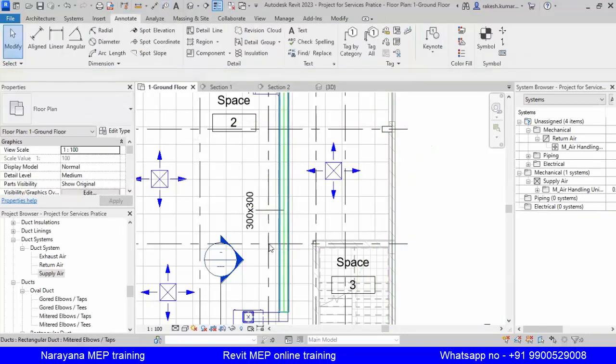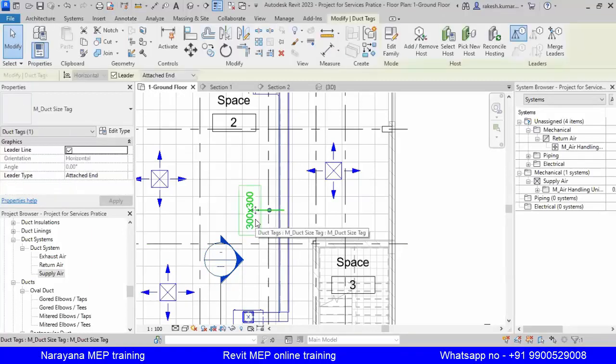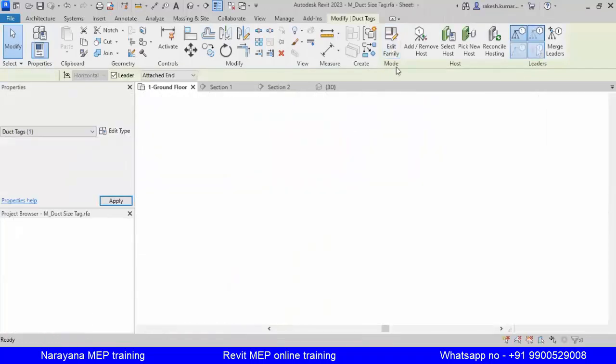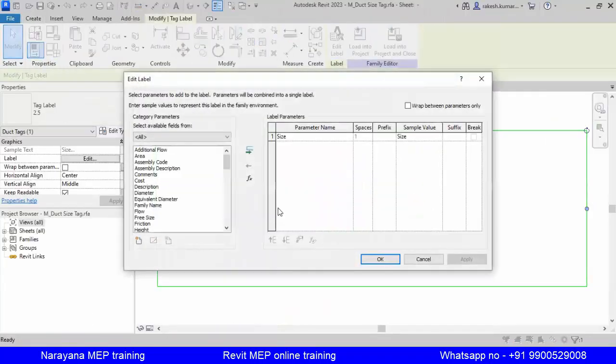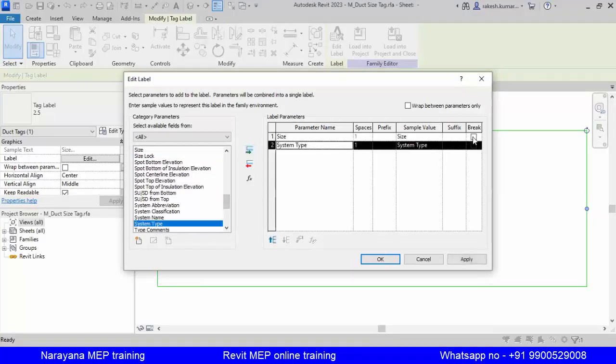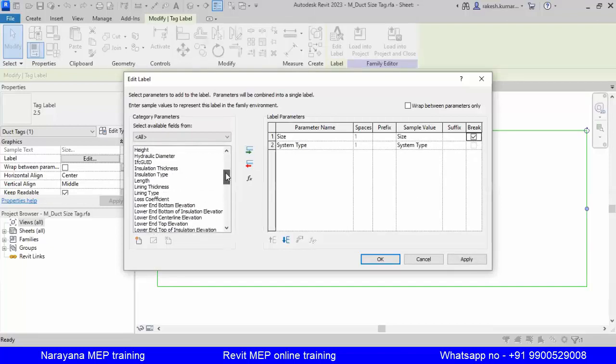Here sizes are mentioned, but for example, if I want to write the system type, like supply, I'll click this, edit family. You can click that, edit label. Now only size is there. I want to add system type, add. If you want to add the elevation, that also you can add, what elevation it is running, or any other thing like flow.